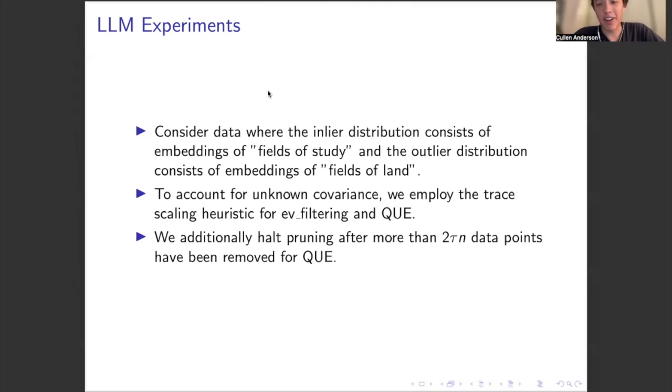We note that this step actually is important in these embedding experiments. We see that the performance without it significantly worsens. However, using the same heuristic for eigenvalue filtering does not meaningfully improve the algorithm, so we do not employ it.